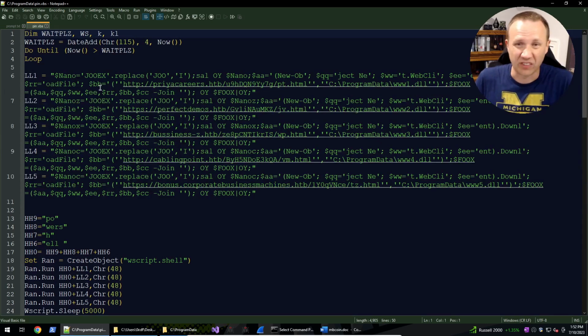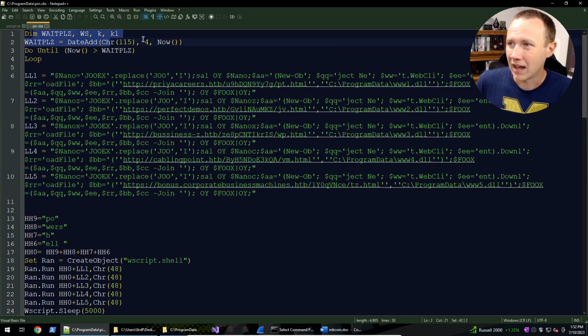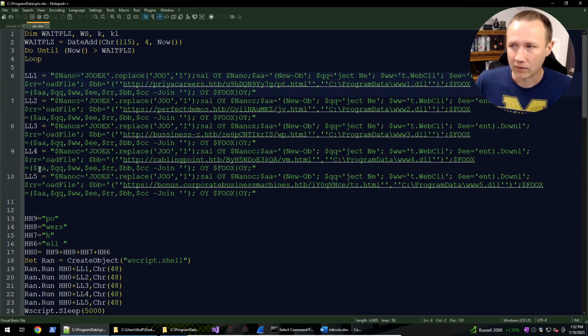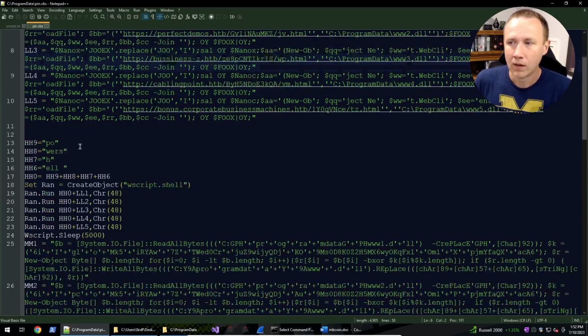I'm just going to do it over here because I've got a whole copy in the Windows VM. So let's take a look at this script. First of all, it's going to do this kind of date add thing until now. So this is probably the long sleep that we saw that caused some issues before I saw that error pop up. Then we've got these LL things. I'm going to pretend we skip those for a second and see how they're useful. We'll come back to them. Now I'm building this H0, which is just the string PowerShell combined this way.